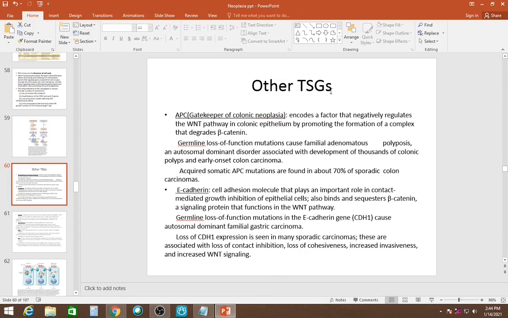Now some other tumor suppressor genes, like APC. APC is known as the gatekeeper of colorectal neoplasia. You should remember that phrase. It encodes a factor that negatively regulates the WNT pathway in colonic epithelium by promoting the formation of a complex that degrades beta catenin. This is the picture.